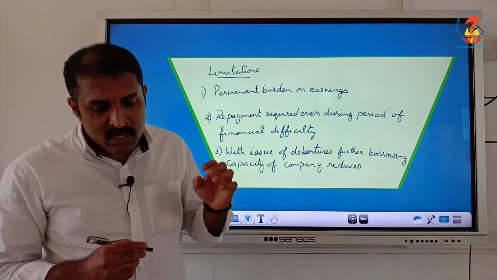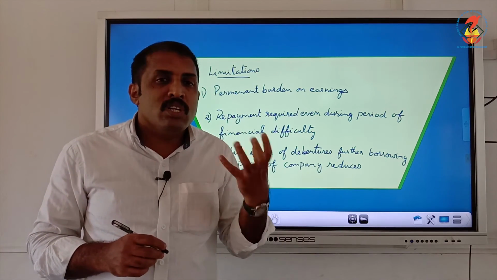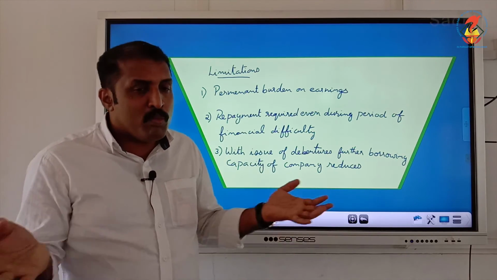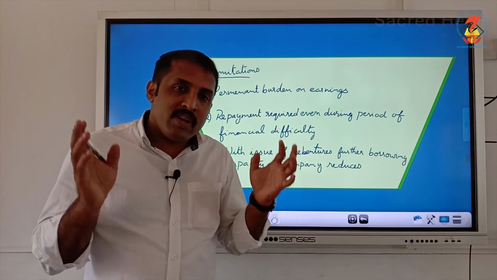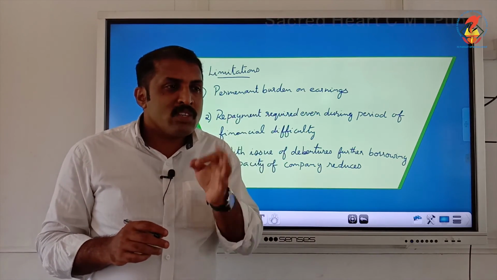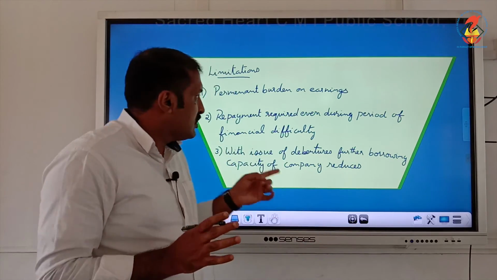The greater risk will be there when there is fluctuation in earnings. It doesn't matter whether earnings are made or not, or are less or more. The interest on debentures has to be paid. Earnings have to be used for payment to debenture holders, irrespective of the condition.